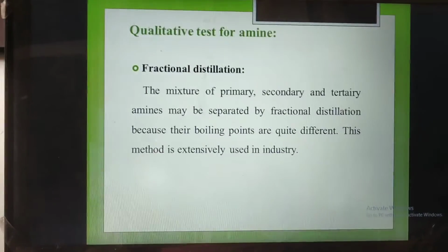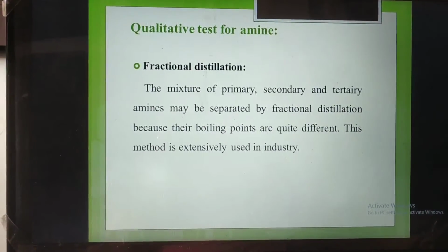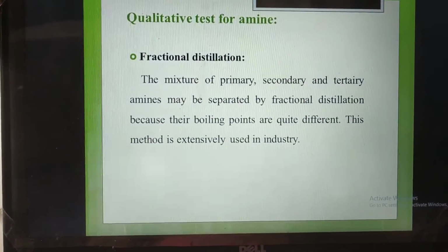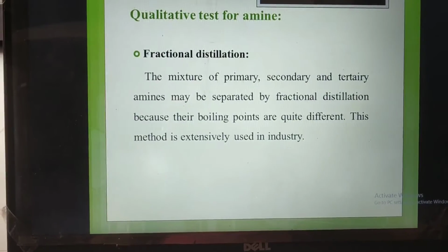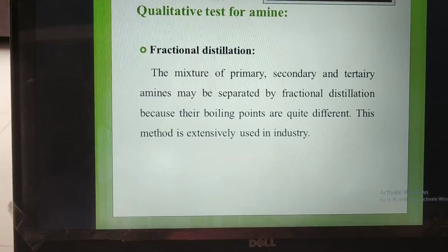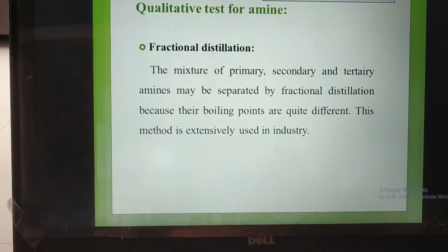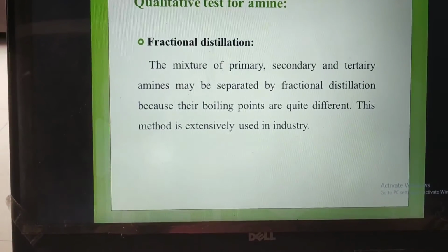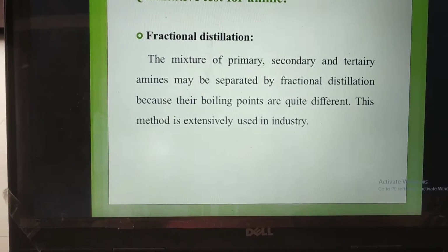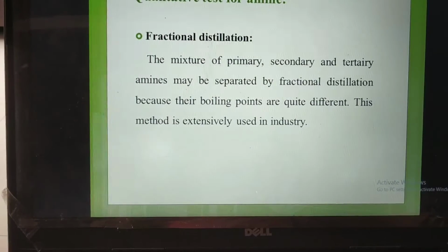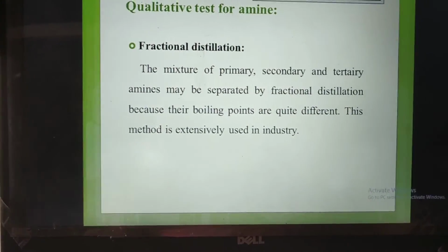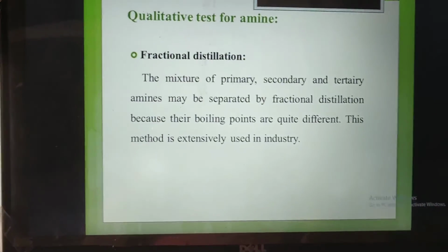The first test is fractional distillation. In that, the unknown compound or sample we identify for amine, then the mixture of primary, secondary, and tertiary amines may be separated by fractional distillation depending upon their boiling points. This method is extensively used in industries, mostly in industry, not at a small level.